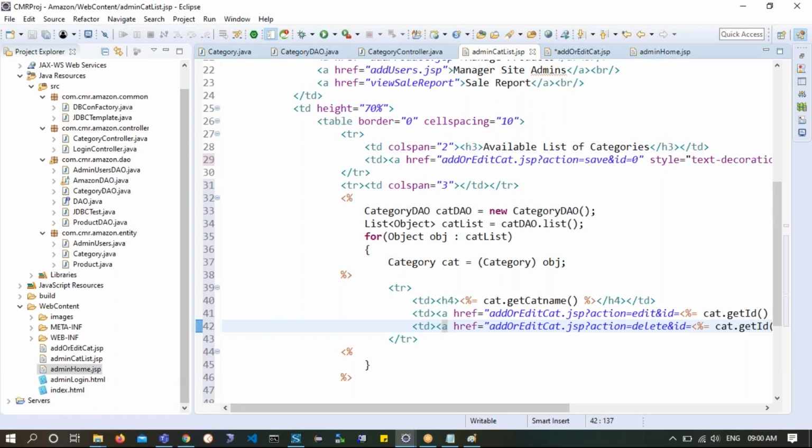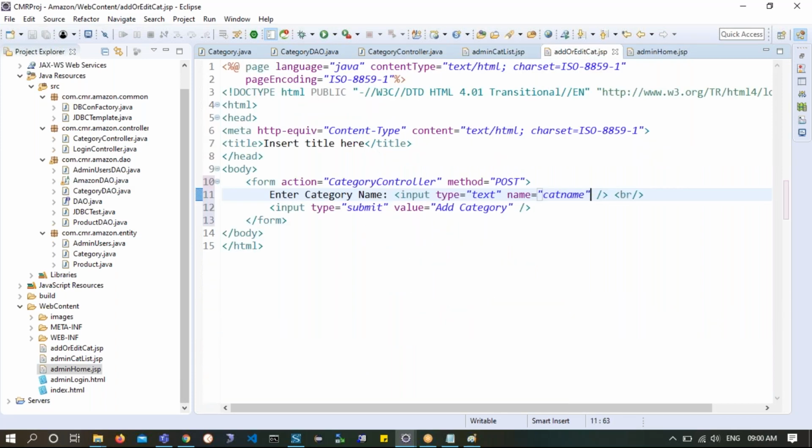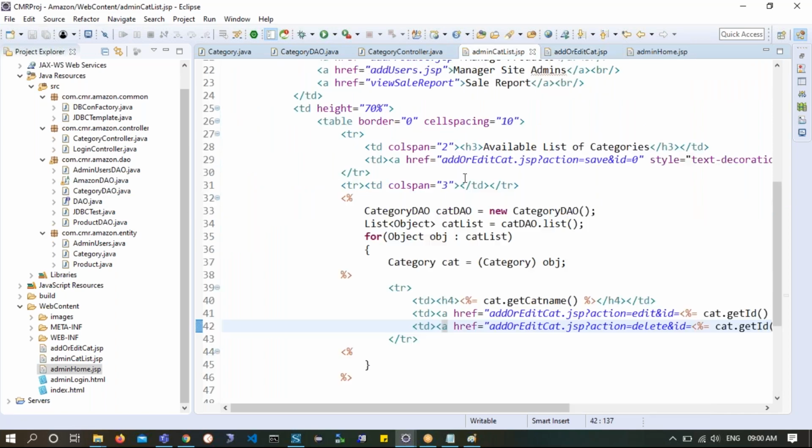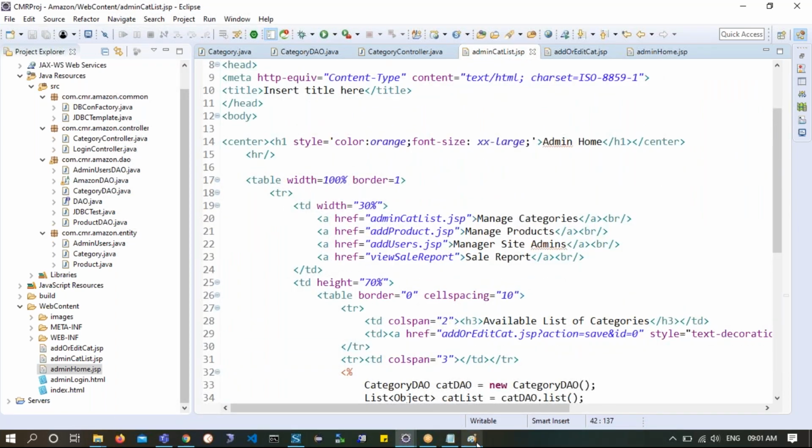So Control S, this is how it will look. Let's see whether we can log in and then see this list of categories and have an option of add or edit or not. For the time being, Control S. Okay, I will simply modify the button as category name submit. Instead of saying add category, I could simply say save or update, and that's all. Control S. I'll edit this later on. For the time being, this is what it is. So this part is completed.